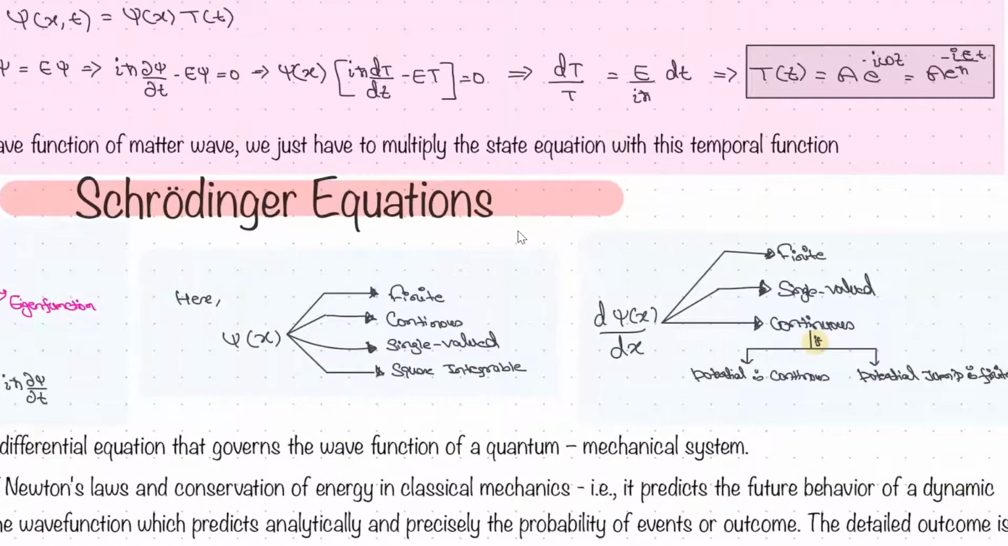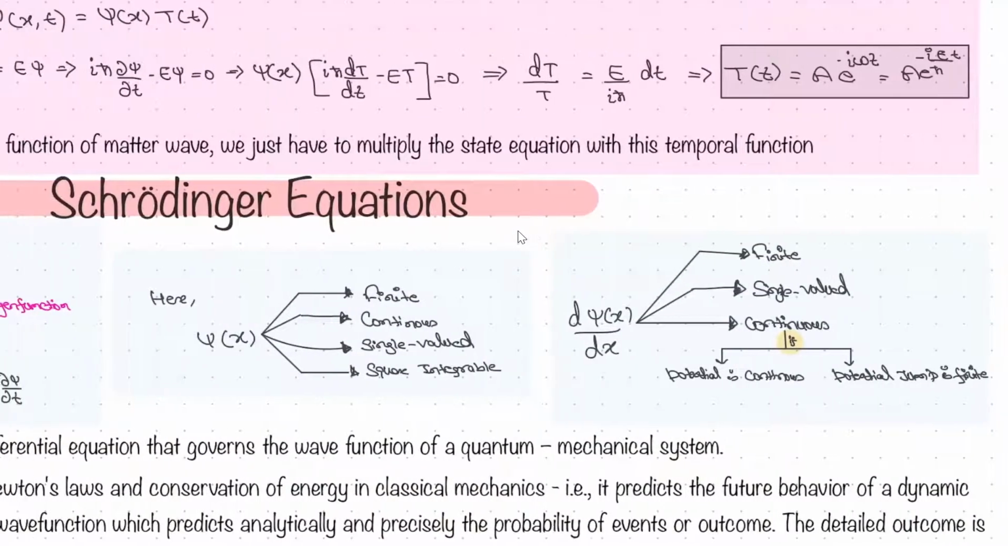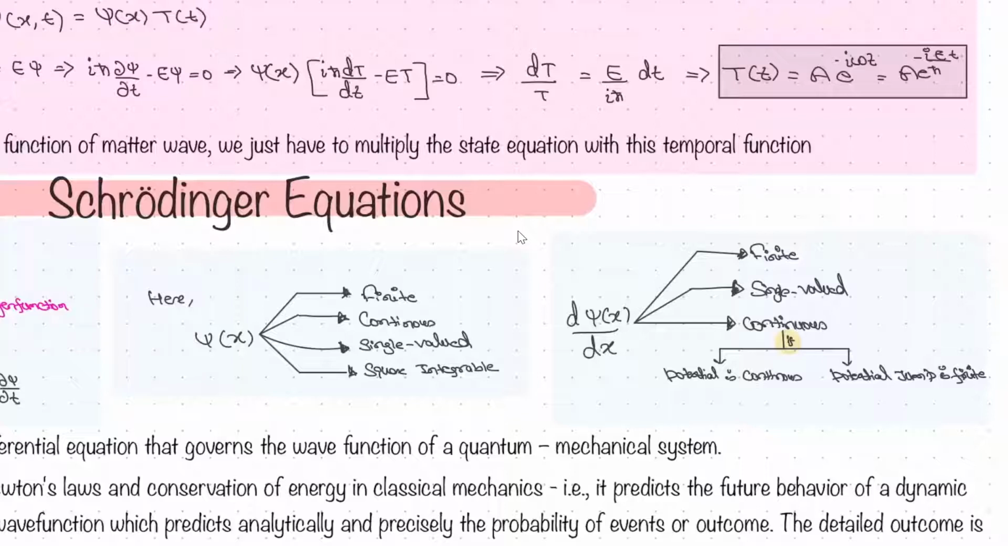Now here, two things you need to understand, because in coming slides, we are going to study only the Schrodinger equation, and we are going to find out the psi of x eigenfunction only. We need to understand two properties. Whatever the psi of x we are finding out, it should be finite, it should be continuous, it should be single valued, and it should be square integrable. These four conditions must be fulfilled to be called a matter wave.